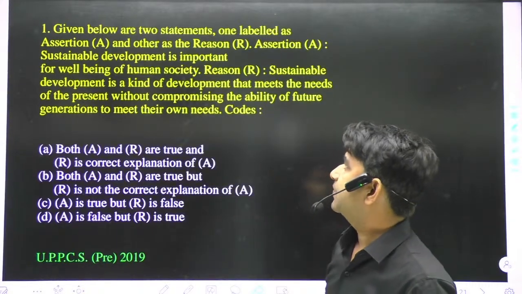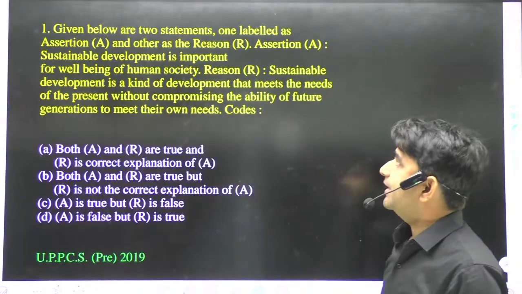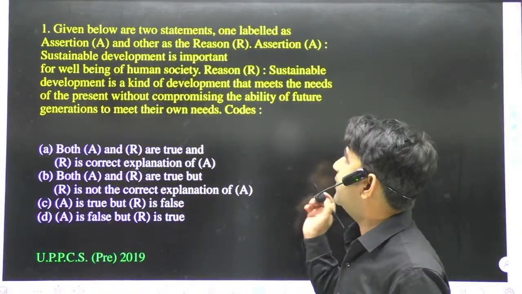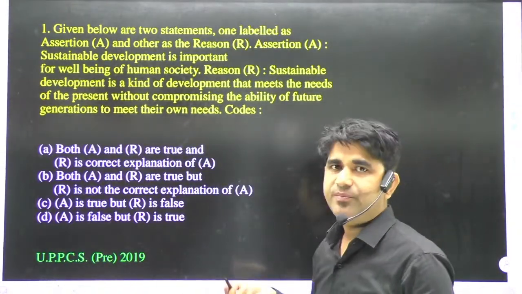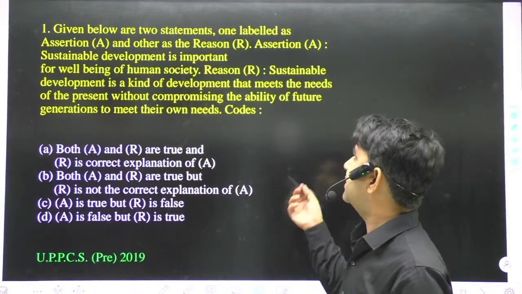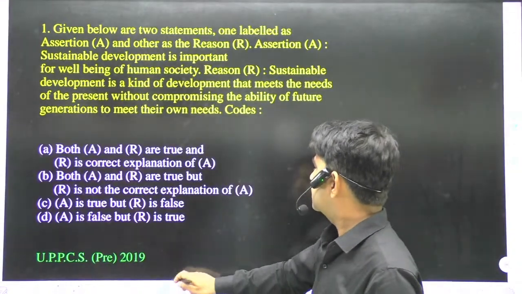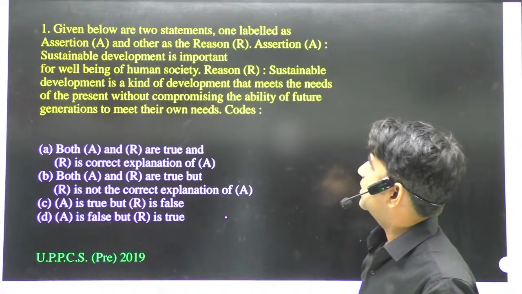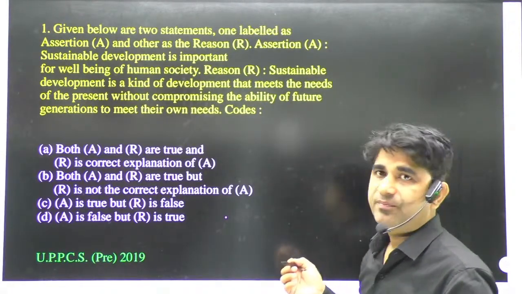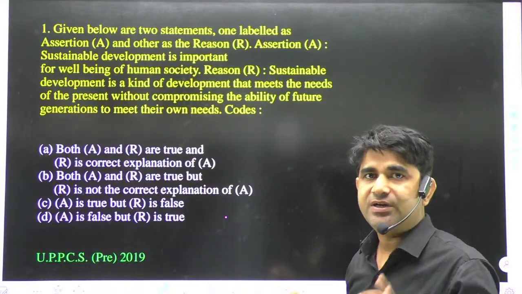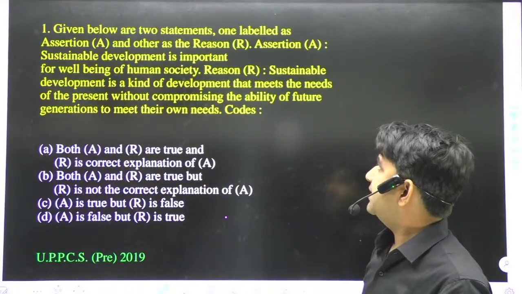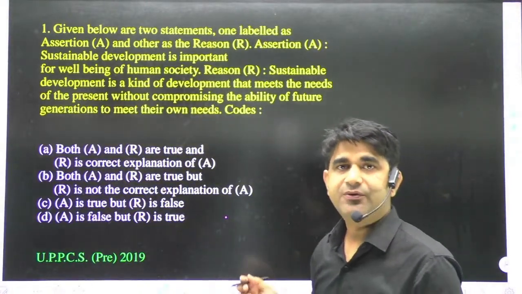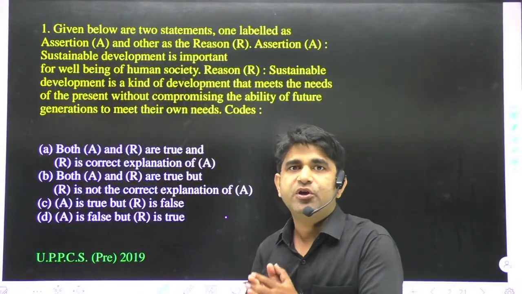Question number one: given below are two statements, one labeled as assertion and the other as reason. Assertion means the statement. The assertion is that sustainable development is important for the well-being of human society.